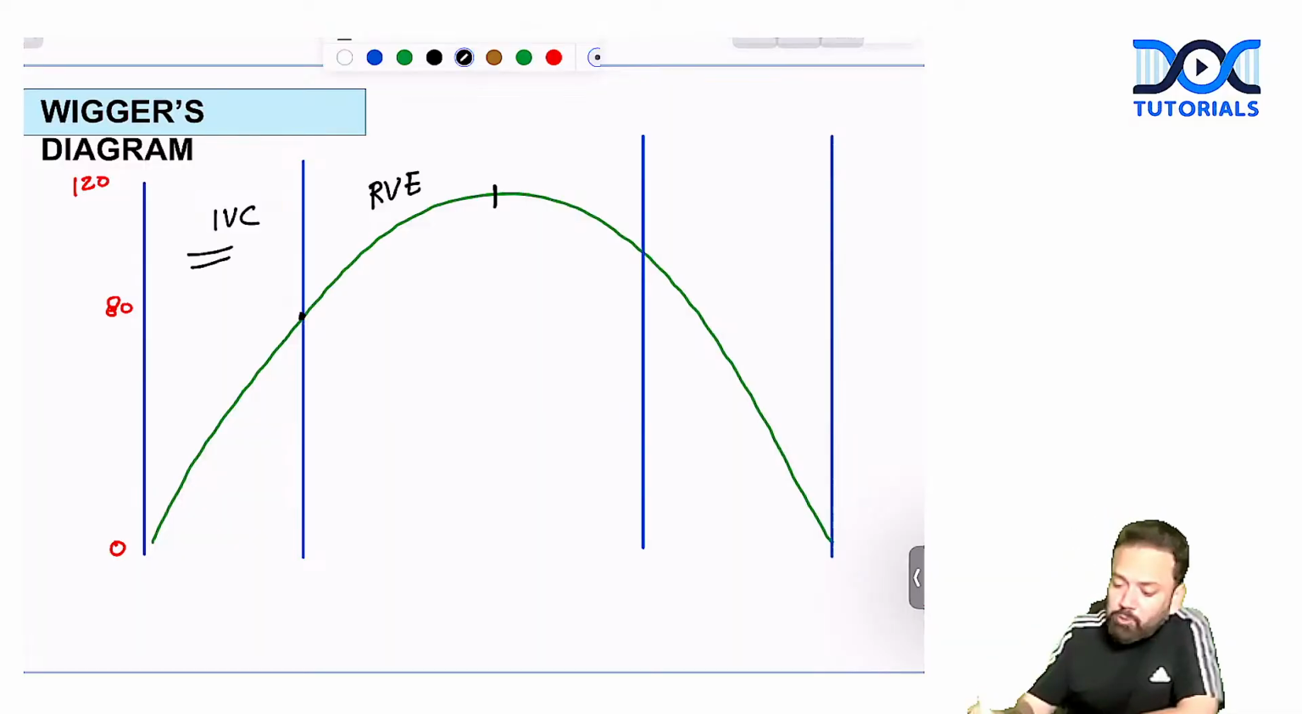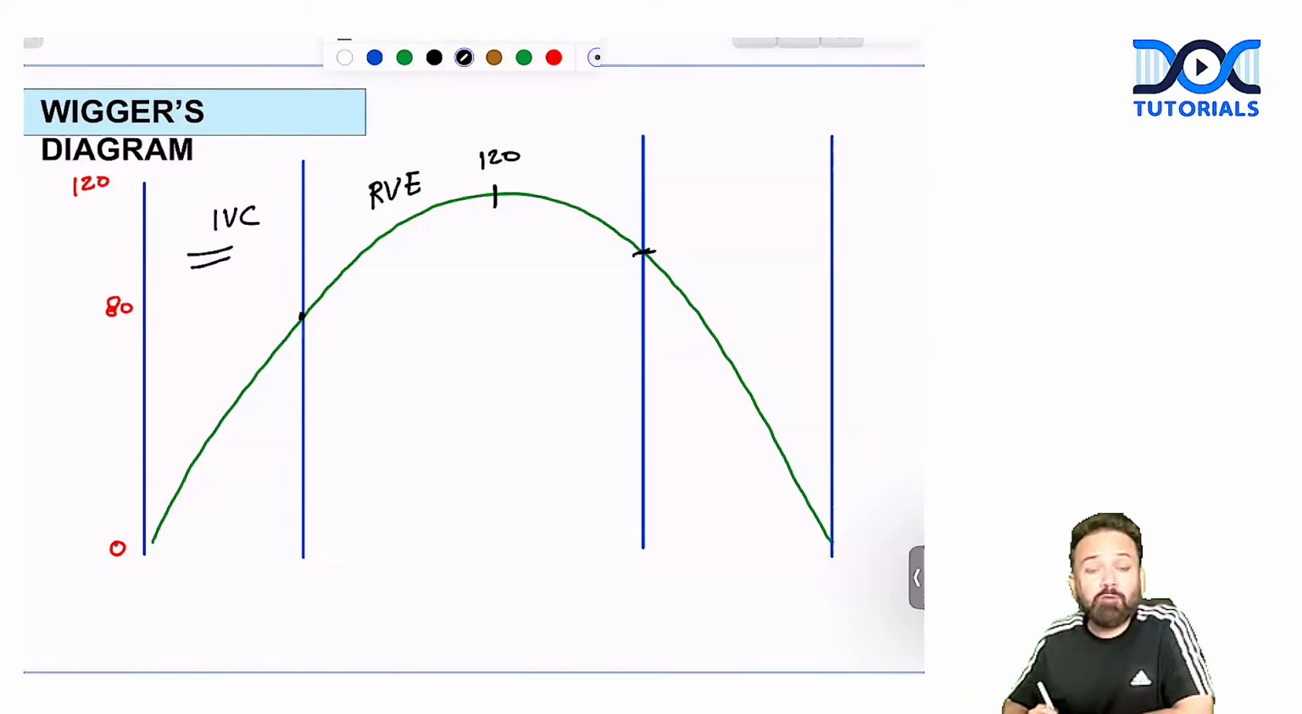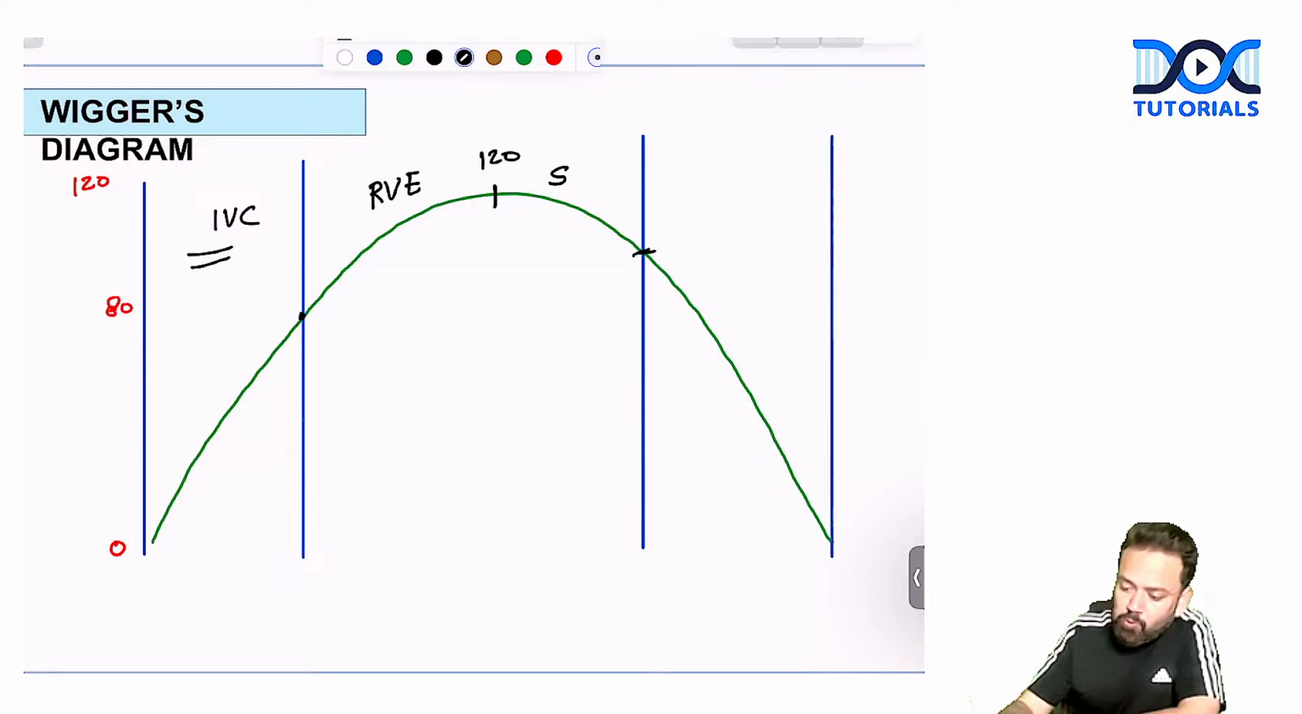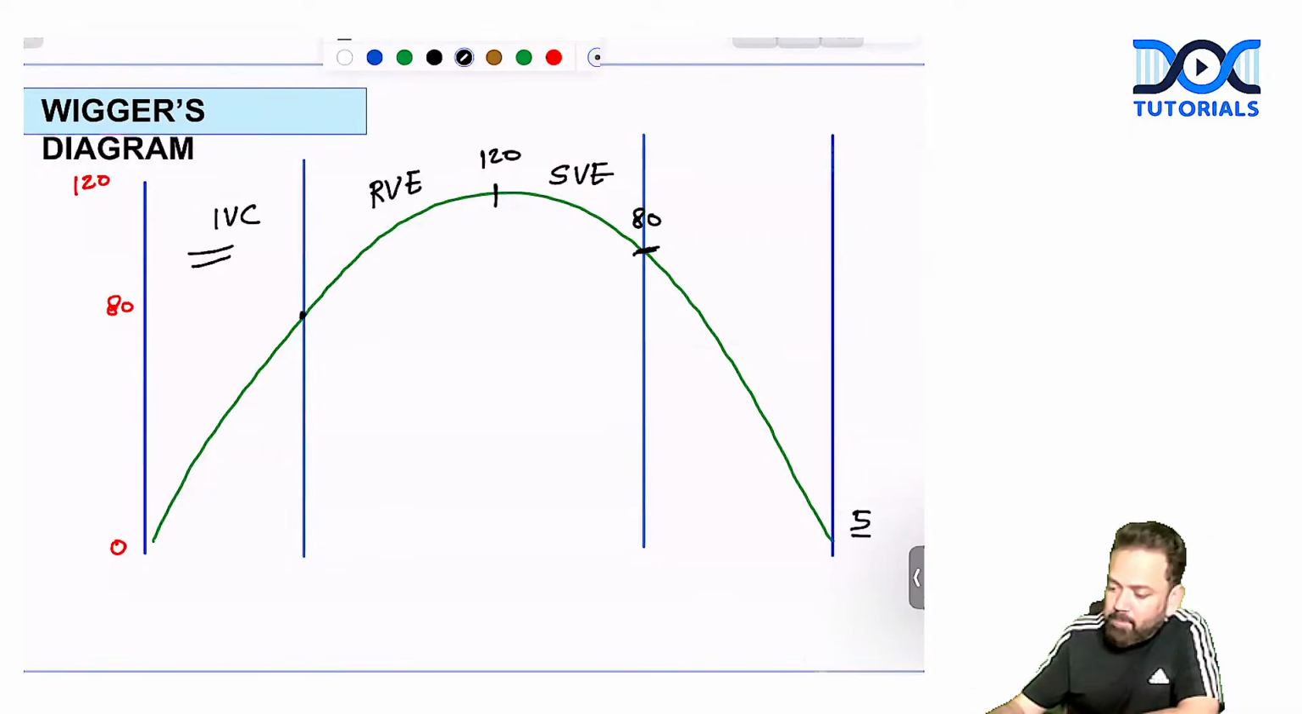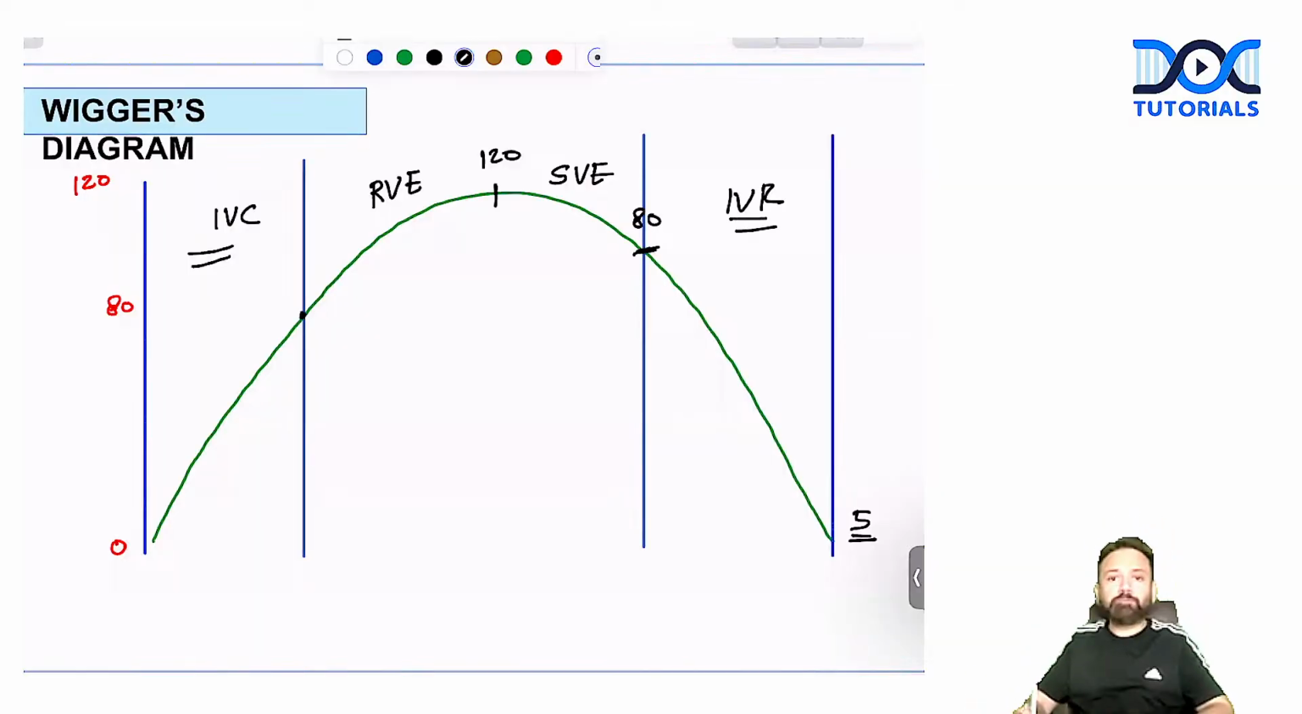Now, from 120 mmHg down to 80 mmHg, ventricles are relaxing, but blood is flowing slowly, and it is called slow ventricular ejection. From 80 mmHg to 5 mmHg, ventricles will relax in a closed chamber, and it is called isovolumetric relaxation. Very simple to understand.